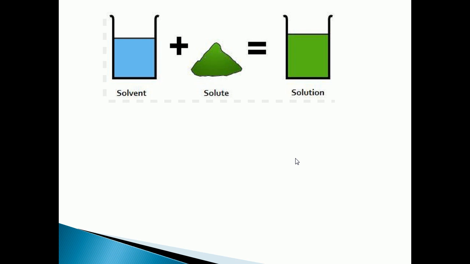Now we can see with the diagram. Here you can see the solvent. The example for solvent is what? Water. Yes, and for solute we are taking what? Salt or sugar. So solvent means the component of a solution in which the solute will dissolve.